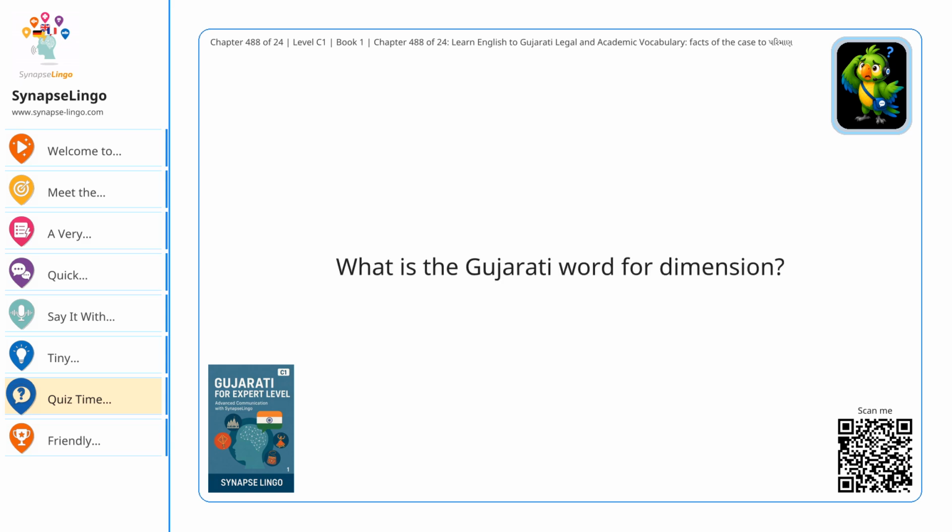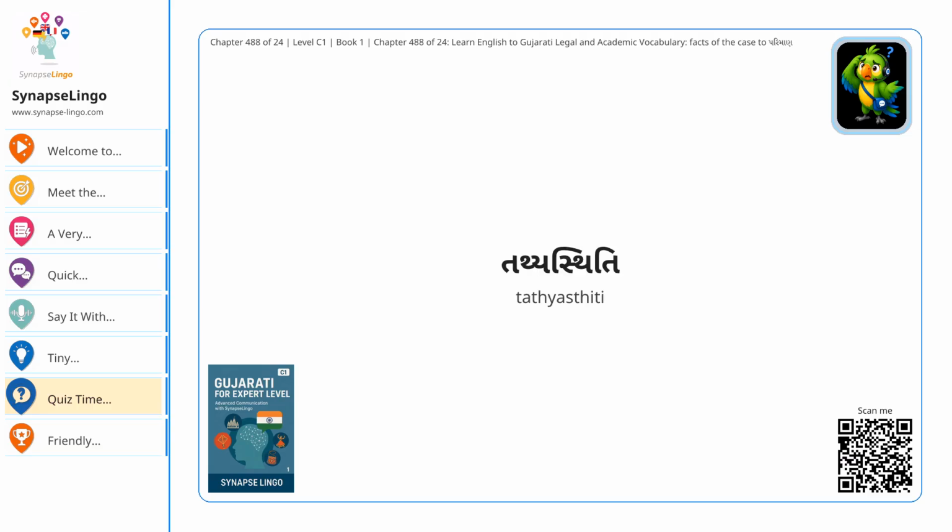What is the Gujarati word for dimension? પરિમાણ. What is the Gujarati word for range? પરિસર. Give one Gujarati word for facts of the case. હકીકત. Give the formal Gujarati word for facts of the case. તથ્ય સ્થિતિ.